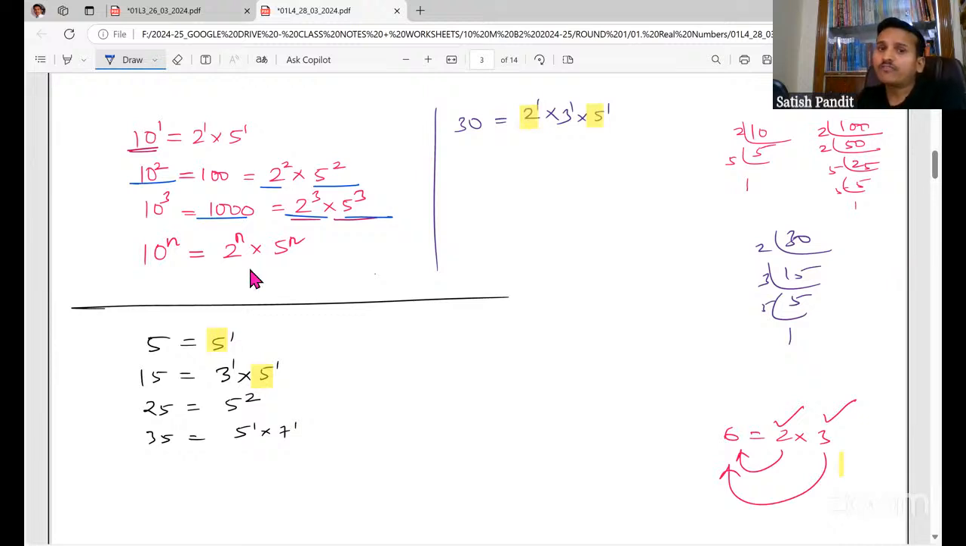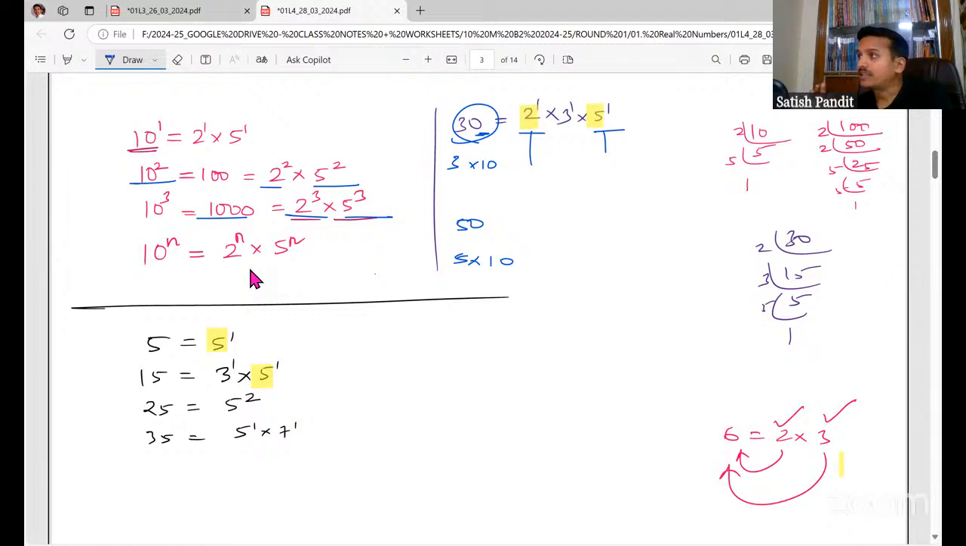Now, for example, you have 30. See, 30, I can write 3 into 10. That means 10 is there. Okay, in 30, 10 is there. Suppose if I have 50, in 50 also 10 is there because I can write 5 into 10. So if a number is ending in 0, then also it will have 2 and 5 as a factor. You can see, whenever a number is ending in 0, it will definitely have 2 and 5 as a factor for sure. Okay.